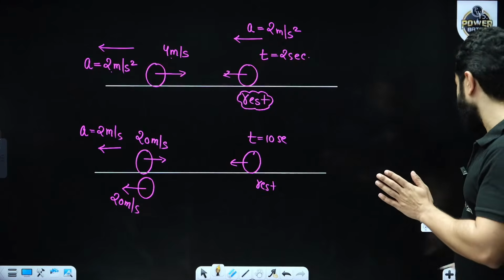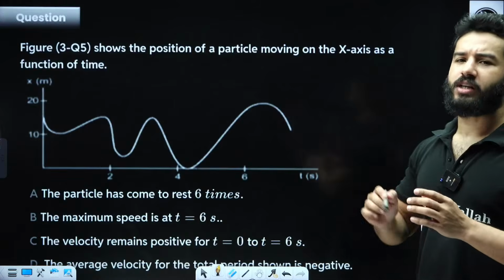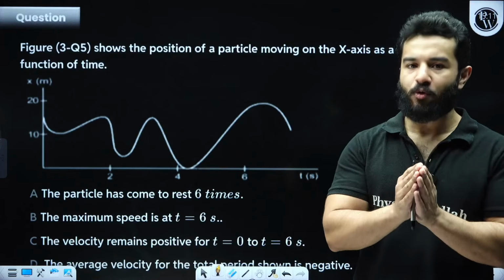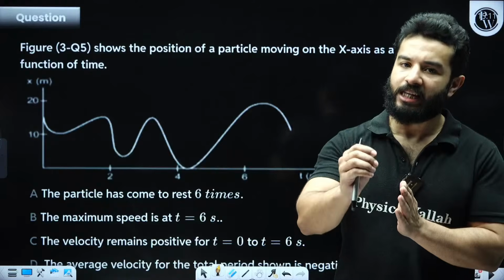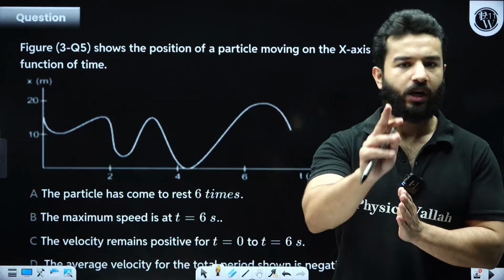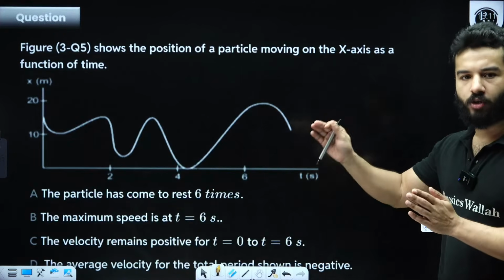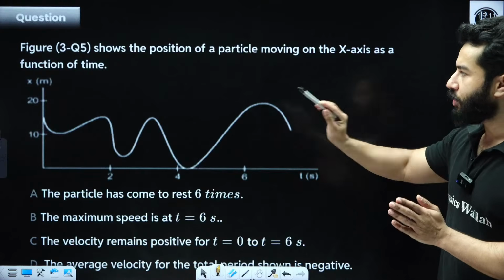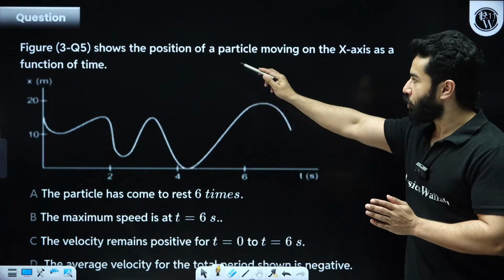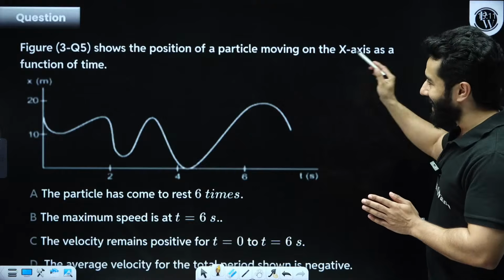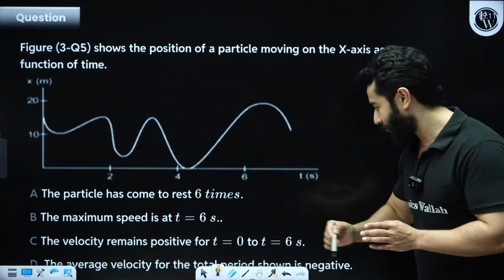Now let's see the next question. The next question is something like this. I am hoping that NTA will again give some questions related to graphs, so let's solve some good graph questions from this chapter. The question says this figure shows the position of a particle on the x-axis as a function of time, and then again we have got 4 options.